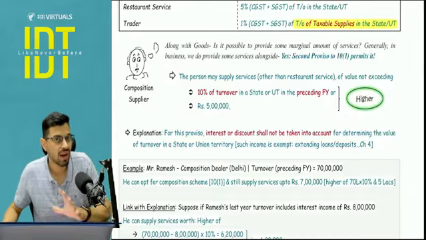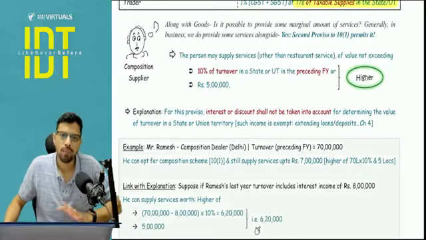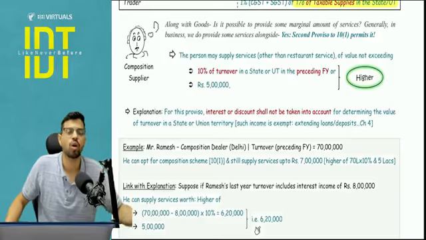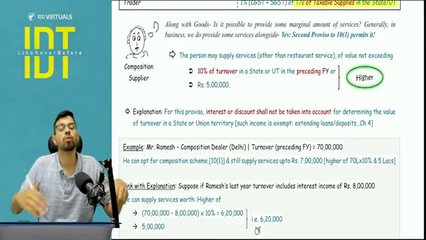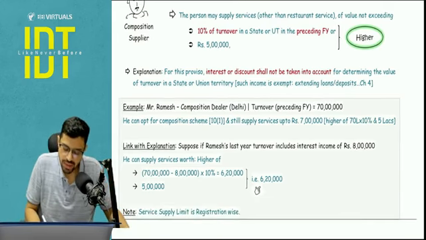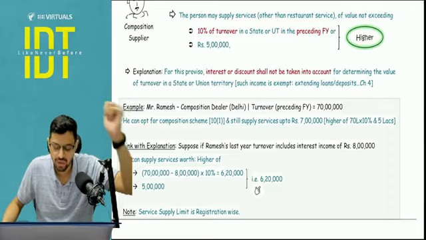So that was something of a hindrance, that was not right. So law has given you a marginal limit of services that you can do apart from your main manufacturing or trading or whatever the case may be. Is it clear? So what is this limit up to which you can give the marginal limit of services? Pay attention that the supplier may supply services other than restaurant, because restaurant is anyways mainly covered in 10.1.